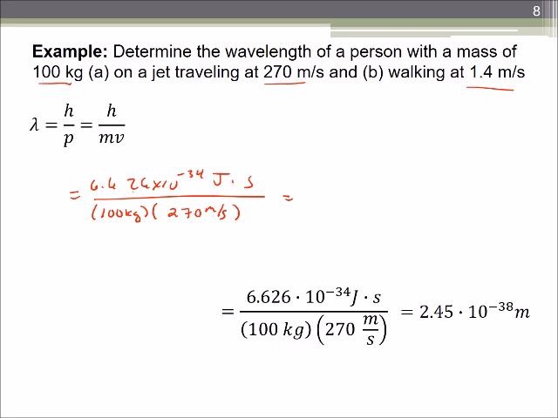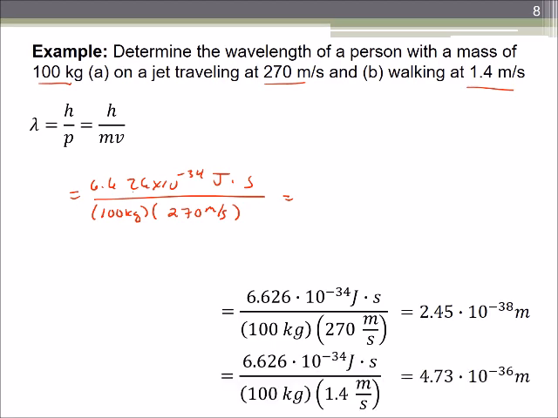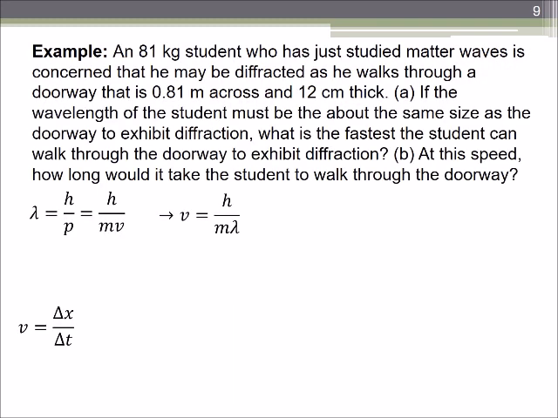But how is that affected if we slow down to walking speed? Well, the number gets even smaller. So again, not a big deal. Now I know you might be afraid that since you now know that you are a wave, you might get diffracted next time you go through a door, that you may no longer be able to walk straight to the door, that on occasion you might bend and end up somewhere completely different. Just to put your fears at ease a little bit, we'll go ahead and do the calculation.